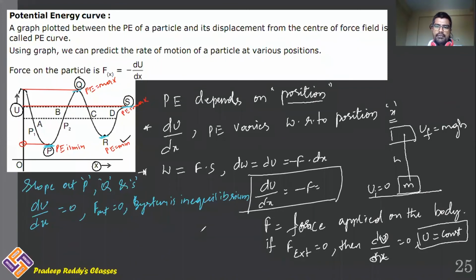That can be found out by differentiating this once again, that is d squared U divided by dx squared. This can be positive, this can be negative, this can be 0. So if you differentiate it once again, you will get it as positive, negative or zero. This decides the type of equilibrium.